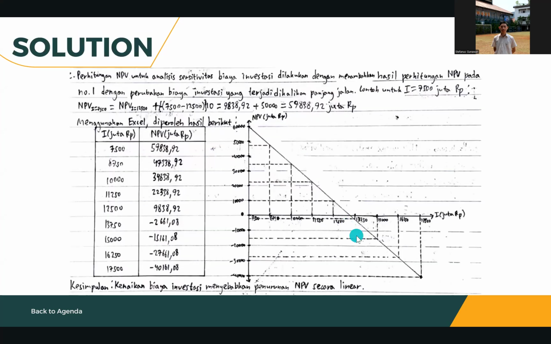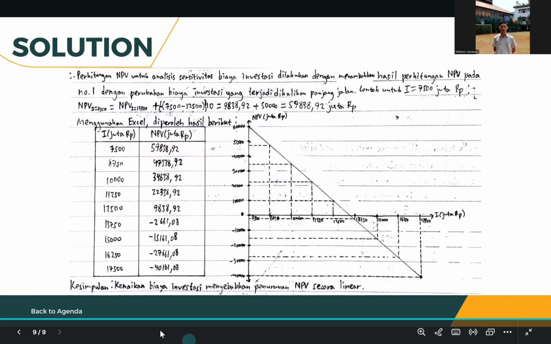And this one is the example for the variation of investment cost. And this graph is linear. The increase of the investment cost yields a decrease of NPV linearly. Okay, that's for the third tutorial.